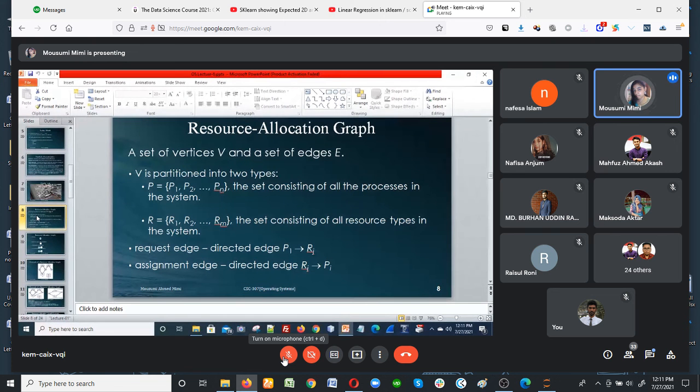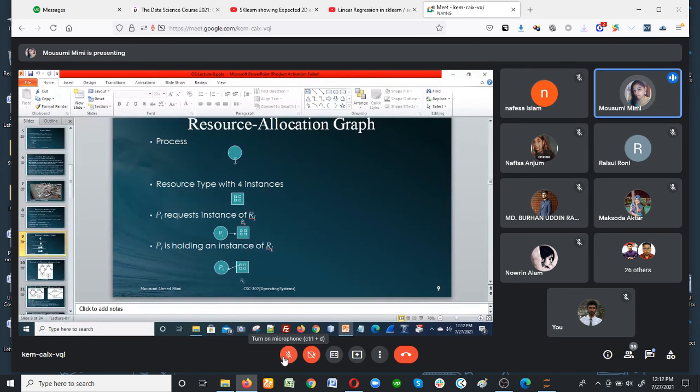It is very important to remember: whenever a process requests a resource, the arrow sign goes this way, from process to resource. Whenever a process is using a resource, the arrow goes this way, the resource is being used by the process.